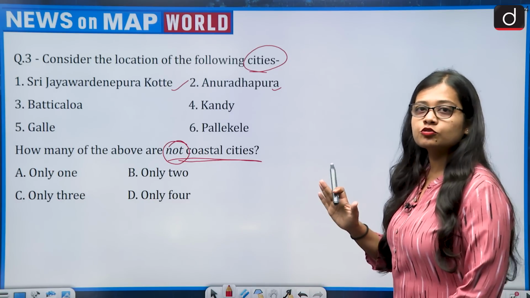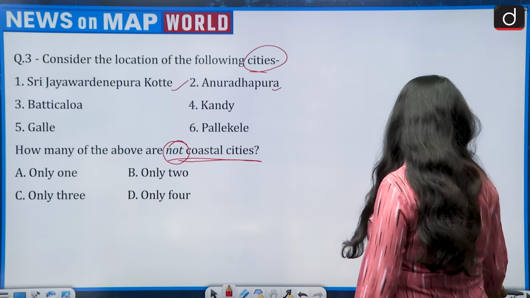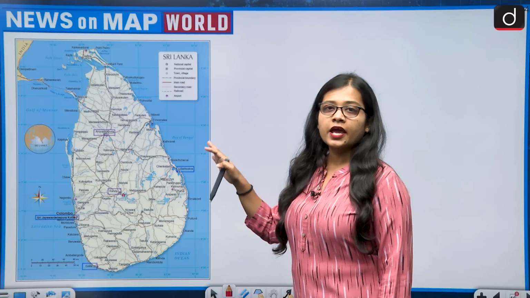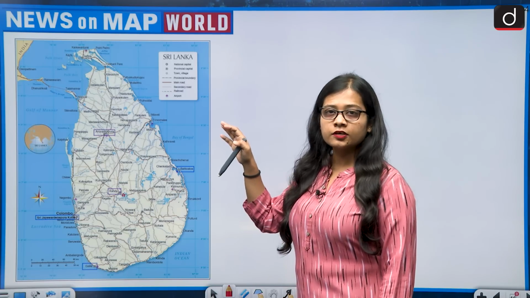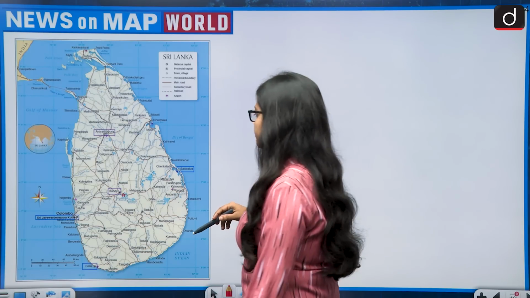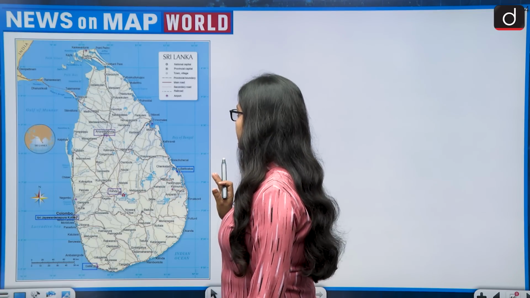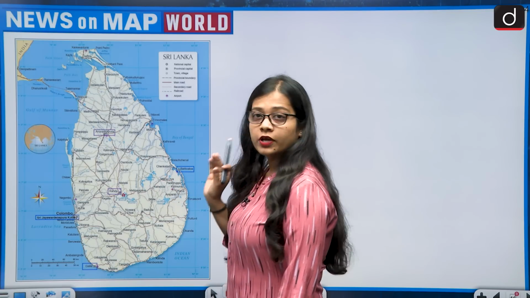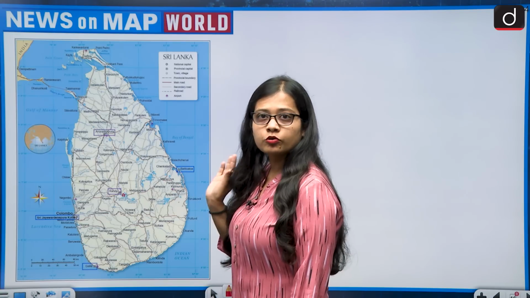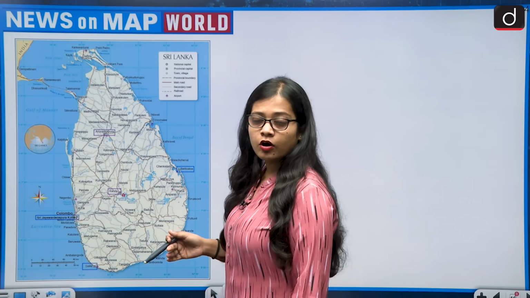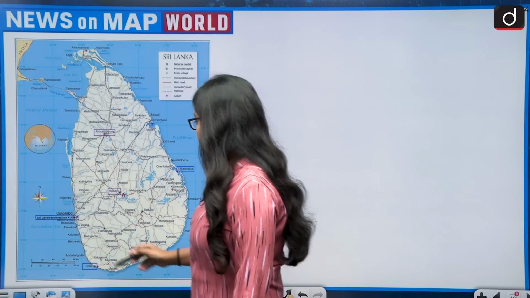I would consider this to be a very, very difficult question. Looking at the map, this is the map of Sri Lanka, and Sri Lanka lies in the south of the Bay of Bengal. It is also one of our neighbors. If we look at the map, we have to see how many are not coastal cities among the given options. So let's start with the capital of Sri Lanka, that is Sri Jayawardenepura Kotte.